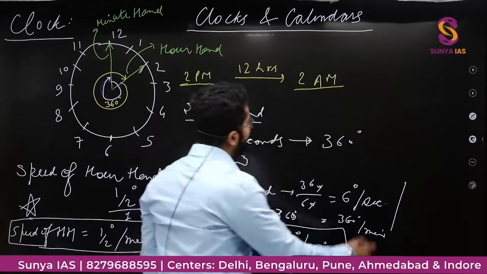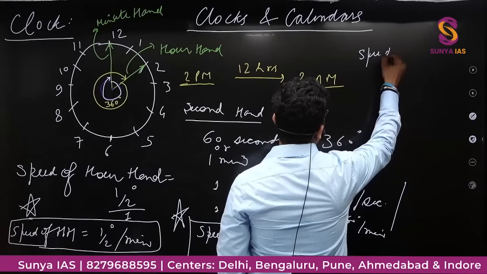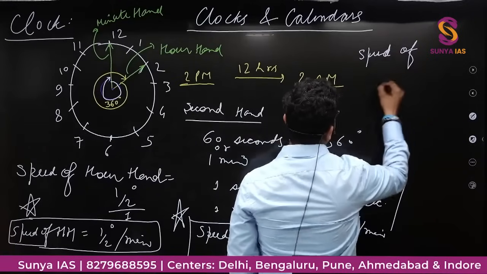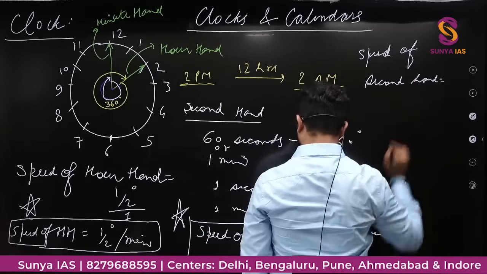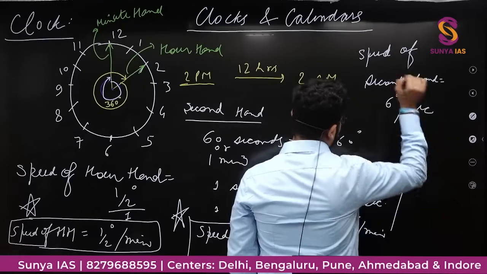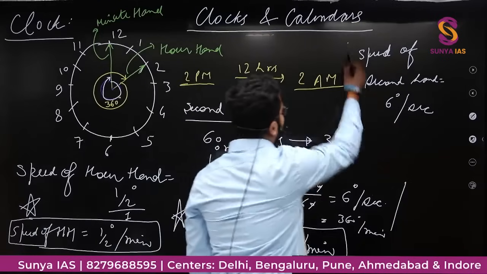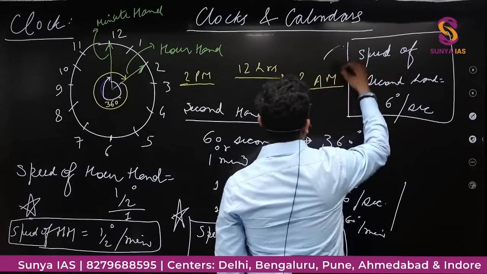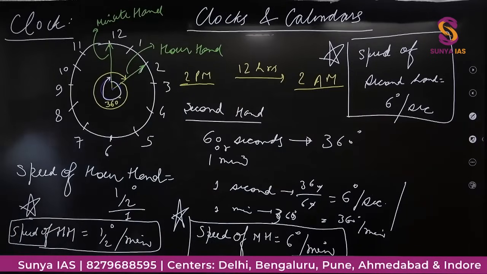So if I write the formula for the speed of the second hand, that would be 6 degree per second. 6 degree per second. So this is the speed of the second hand. So what we have calculated till now, we have calculated the speed of the hour hand, minute hand and second hand, right?